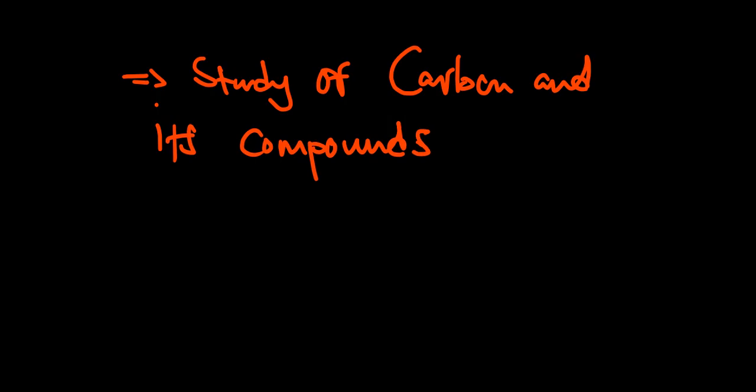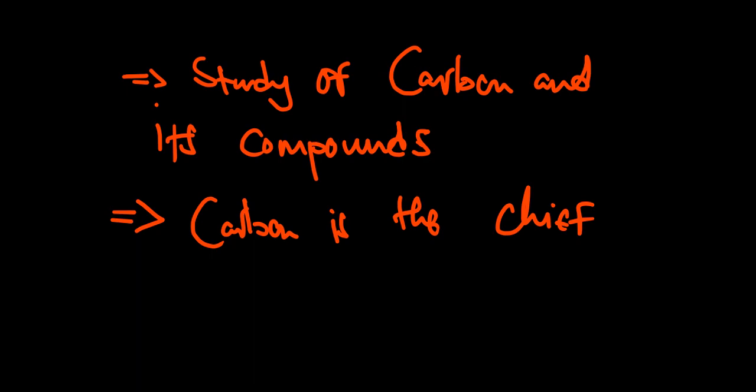Okay, and then from there we can discuss the second point, where we said why are we calling these organic compounds compounds of carbon, or carbon compounds? The reason is simple. Carbon is actually the chief, or we can say the main element, of all organic compounds.